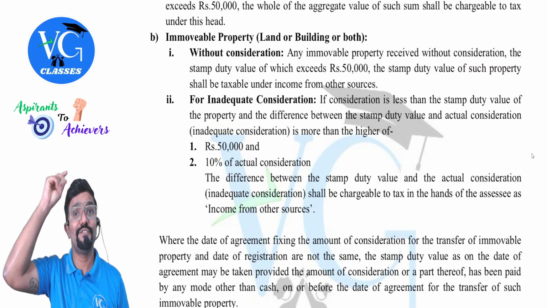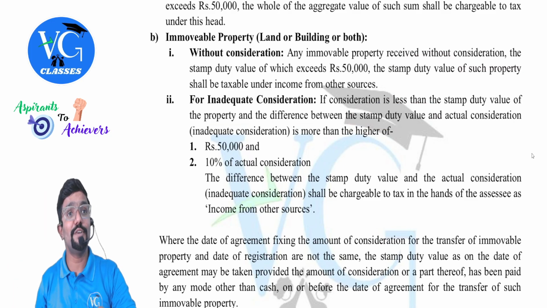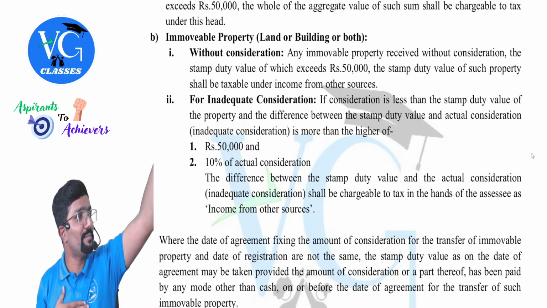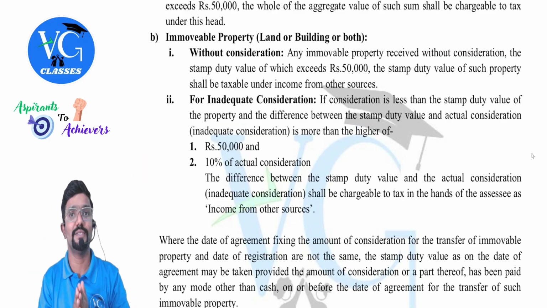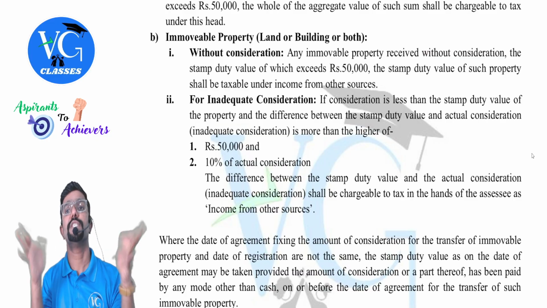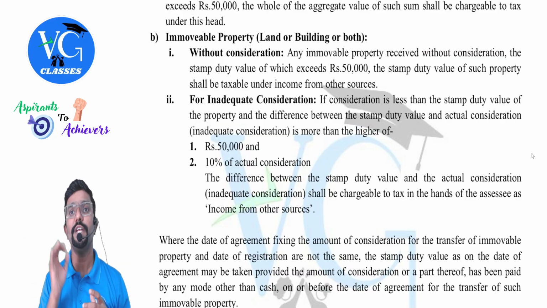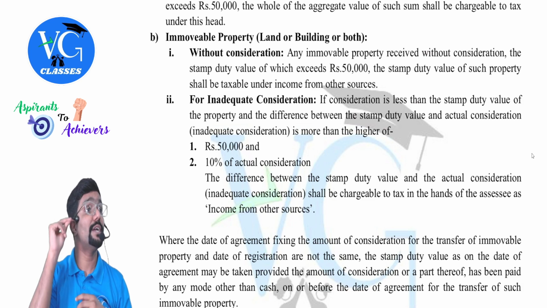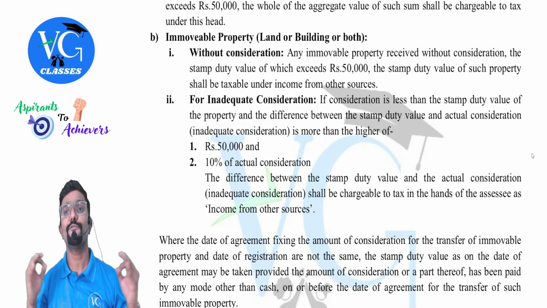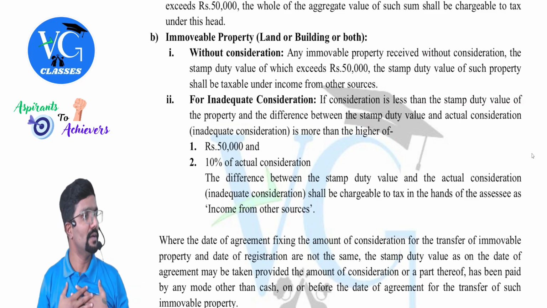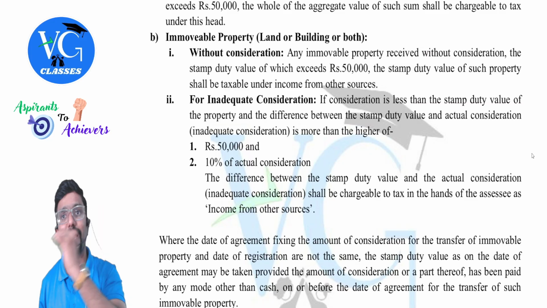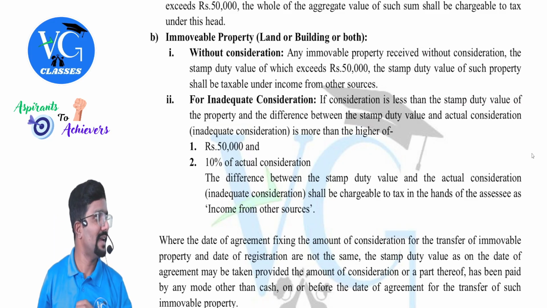Guys, same like section 50C. We will take the stamp duty value on the date of what? Transfer. For the seller, it is the date of transfer; for the buyer, it is the date of purchase. Sir, what if the date of agreement and date of registration are different? We need to take the stamp duty value on the date of agreement, provided at least a part of the consideration is paid by the buyer on or before the date of agreement in any mode other than cash.